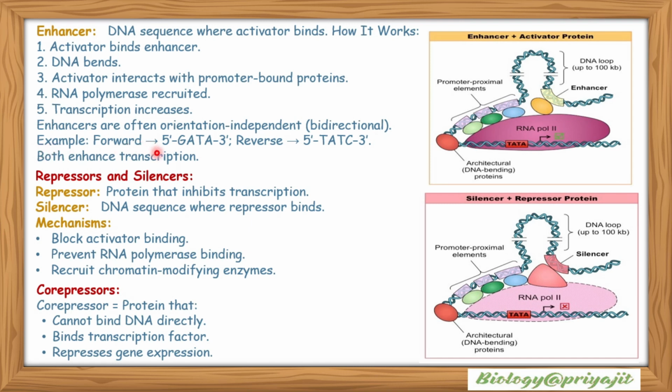Enhancers are often orientation independent, or bidirectional. Examples include the forward sequence 5' GATA 3' and the reverse sequence 5' TATC 3'. So both sequences enhance transcription.